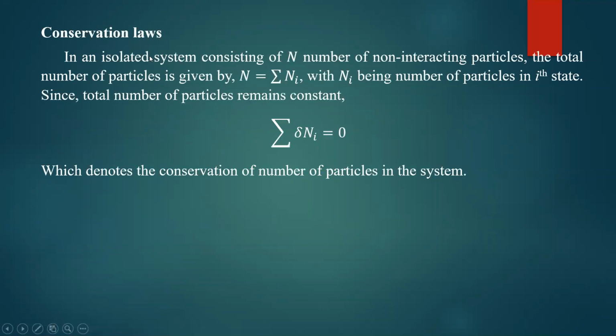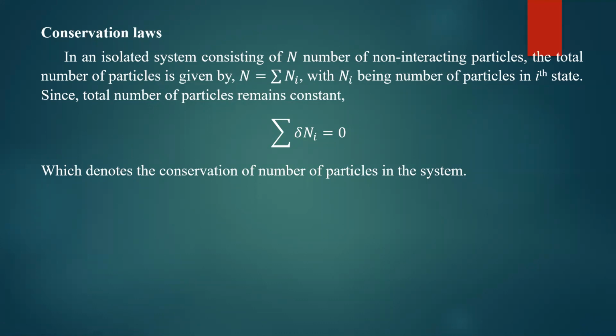There are two conservation laws we have to consider in statistical physics: conservation of the number of particles and conservation of energy. Conservation law of number of particles states that in an isolated system consisting of n number of non-interacting particles, the total number of particles is given by n equal to summation of ni, where ni is the number of particles in the ith state. There will be a first state, second state, third state, and so on. In each state, you can find some number of particles.